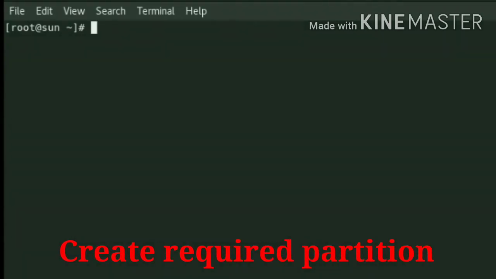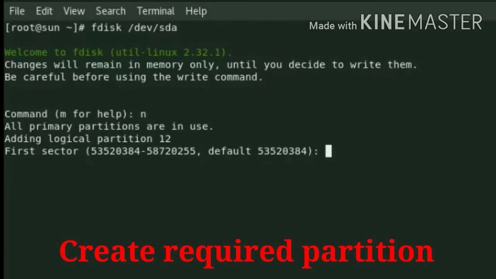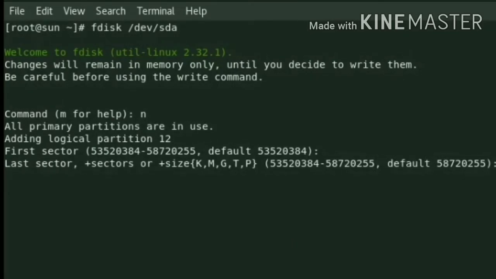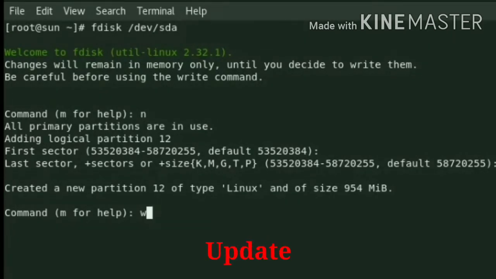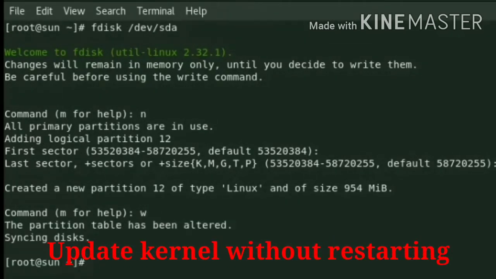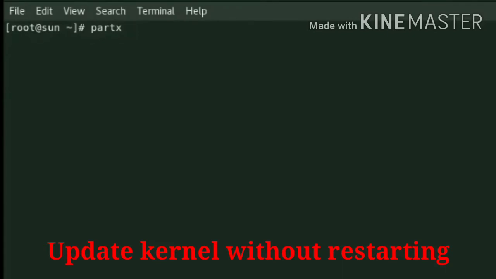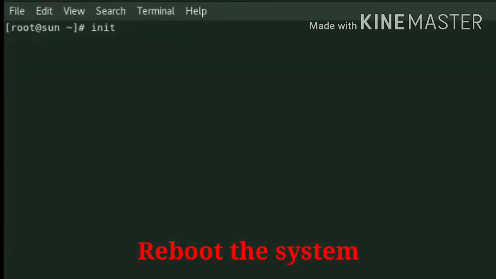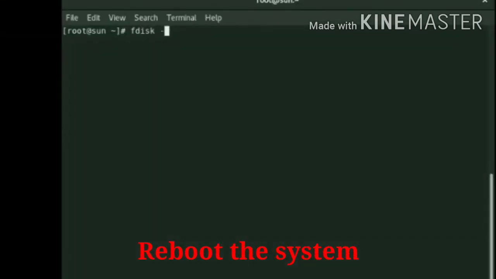Create the required partition with the command fdisk /dev/sda. Enter. For the new partition, here we will give the size 1 GB. W to save. Then we will update the kernel without restarting. The command is partx -v -a /dev/sda. Enter. Reboot the system if it is not updating.